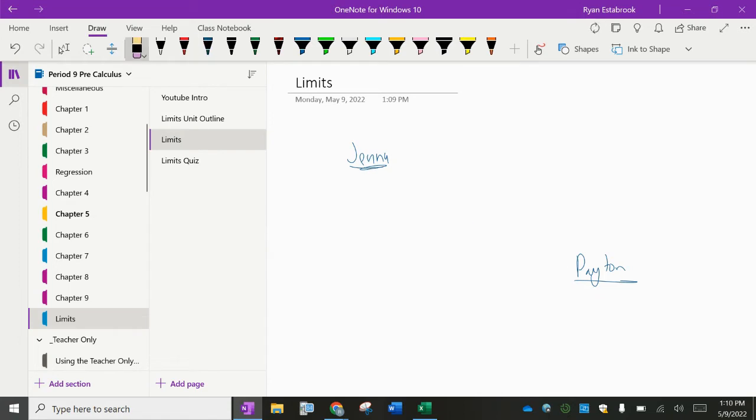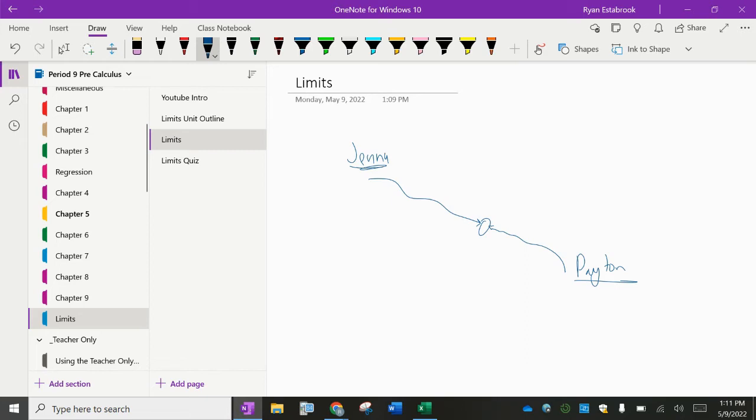Now, different example. Let's say that Jenna and Peyton say they want to meet at TGI Fridays. So they know where that's at. Jenna drives there. Peyton drives there. But what's going to happen once they get to TGI Fridays? Do you know? It's not there anymore, right? It went out of business a while ago. But even though it's not there, even though there's a new place in there now, they still met at the same place. So their limit exists.